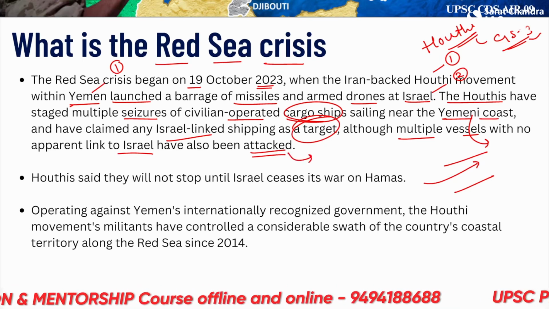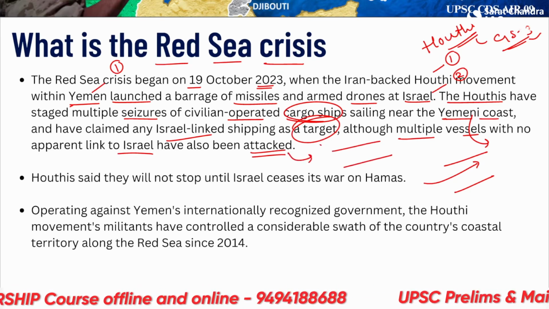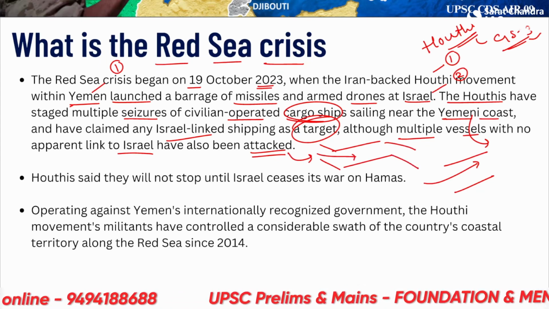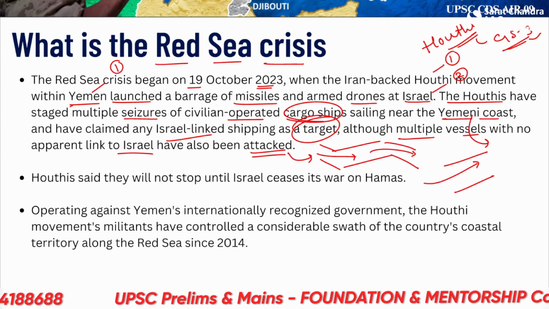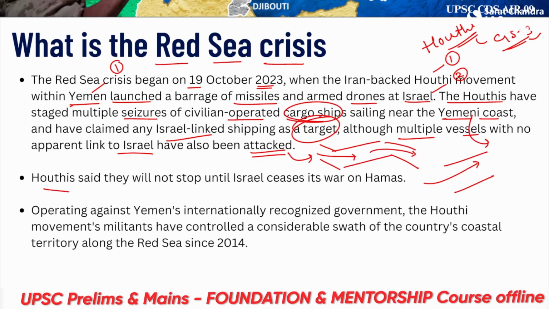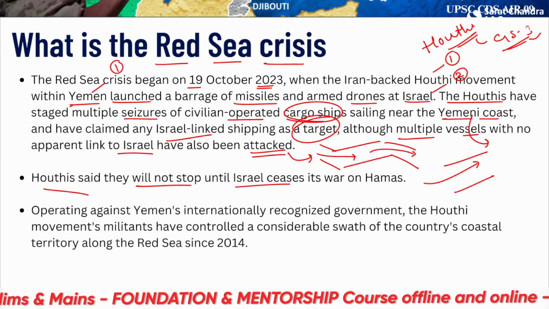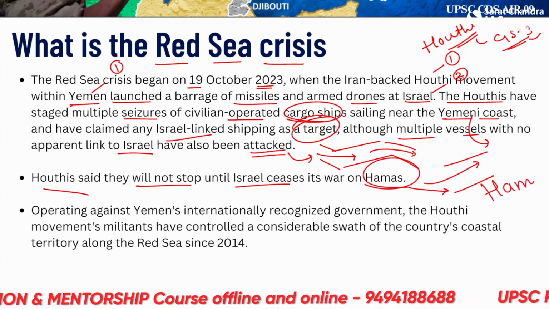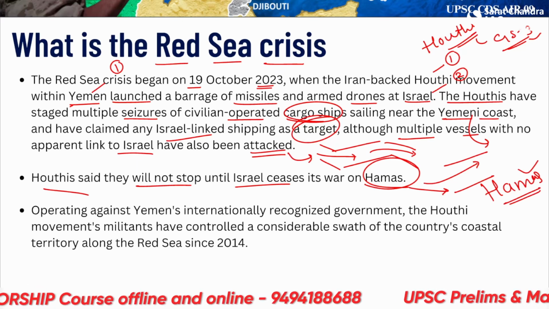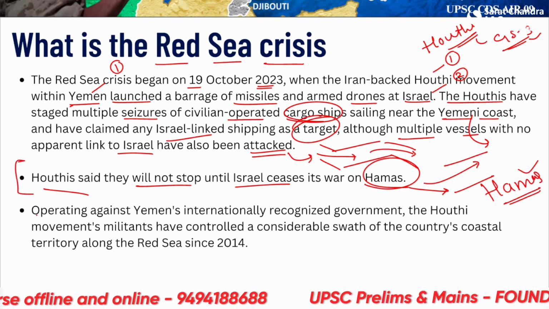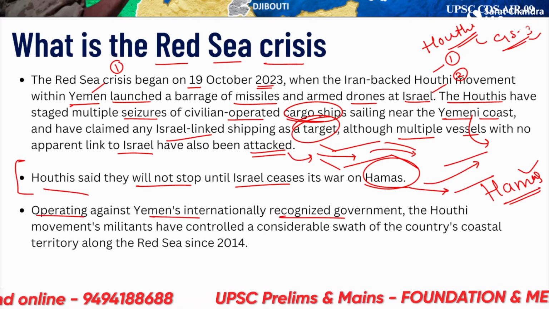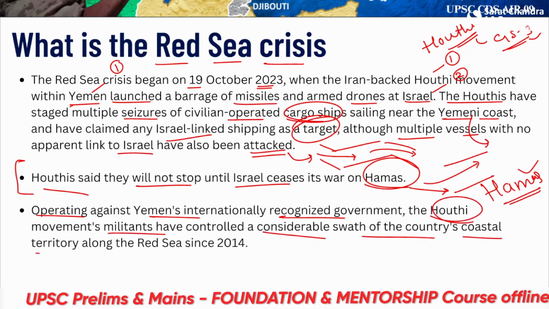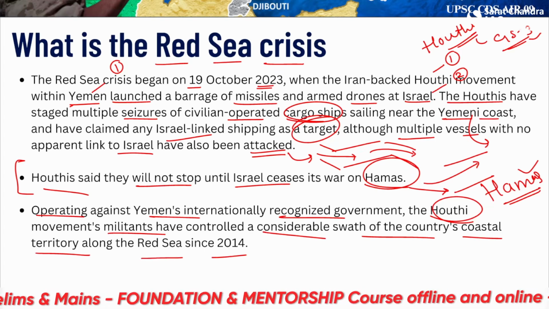We'll also see how this location is very important, and why this Red Sea location, this strait, the Bab el-Mandab Strait, is so important for world cargo. The Houthis said they will not stop until Israel ceases its war on Hamas. Now Hamas is a terrorist organization, so this becomes an IR topic for us. Operating against Yemen's internationally recognized government, the Houthi militants have controlled a considerable swath of the country's coastal territory along the Red Sea since 2014.